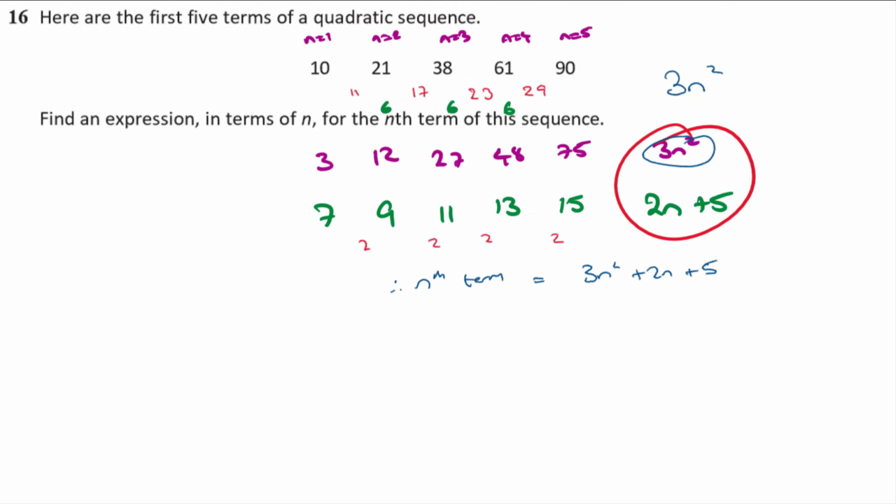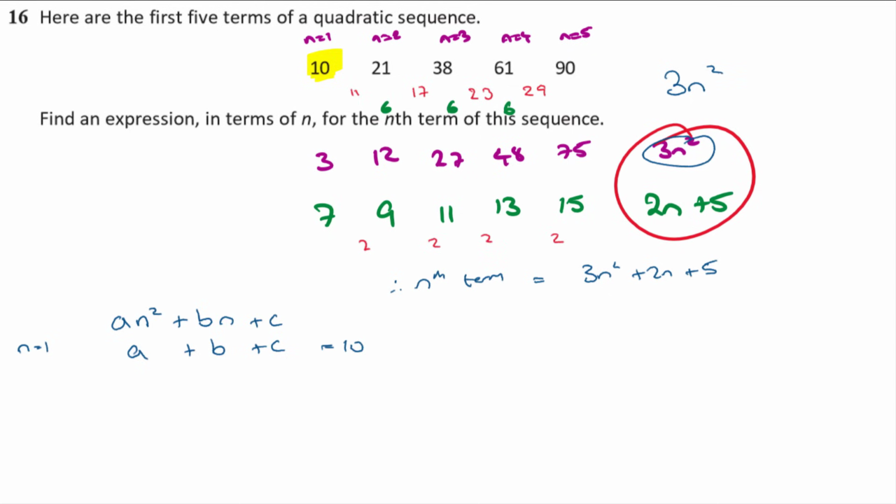So if it's a quadratic sequence, then the general form of a quadratic is an squared plus bn plus c, isn't it? That's the general form of the quadratic, where a, b, and c are some constants. Now when n is 1, that's the first term of our sequence. So when n is 1, I'm going to have 1 squared times a, that's a, plus 1 lot of b, which is b, plus c. And I know that is equal to the first term of my sequence. It's actually equal to 10.